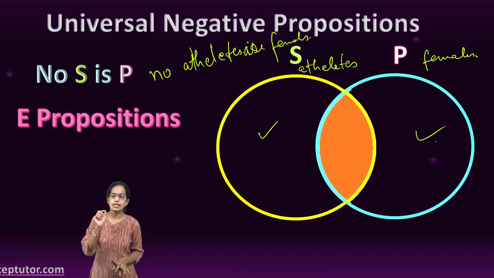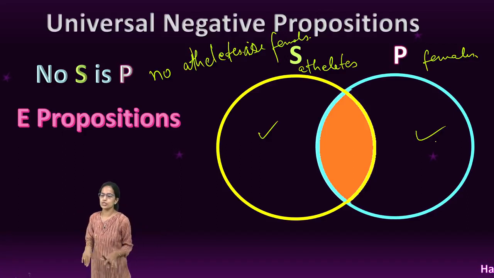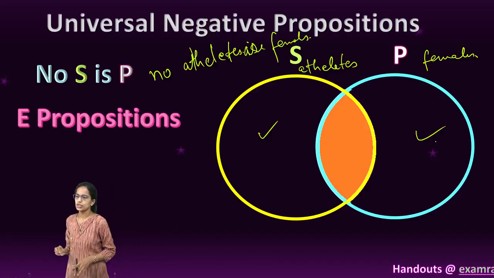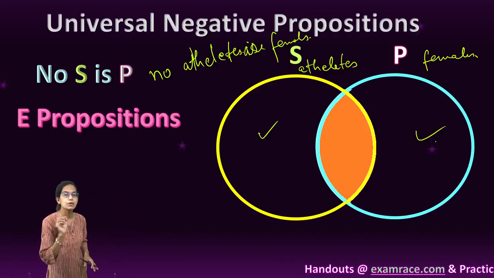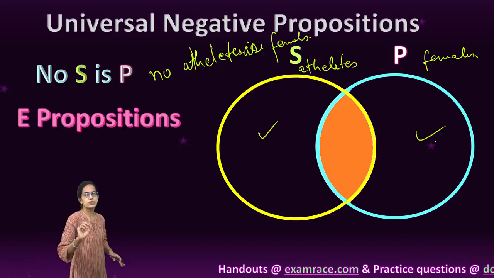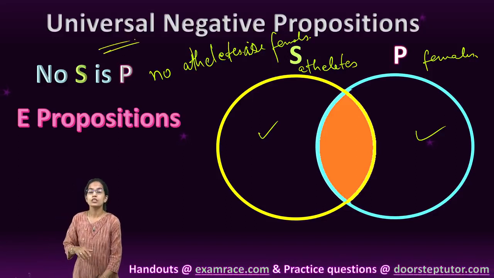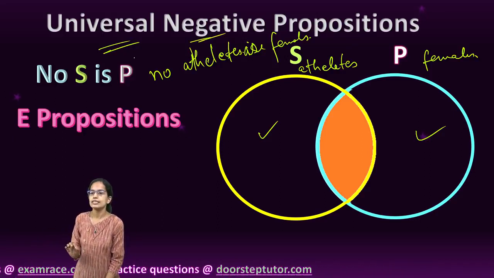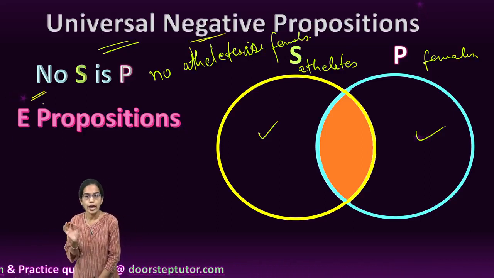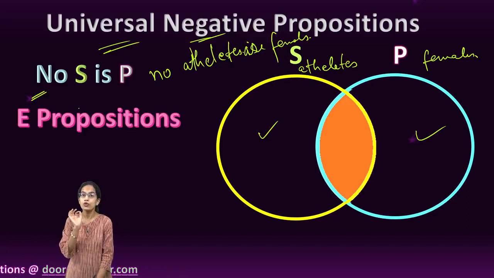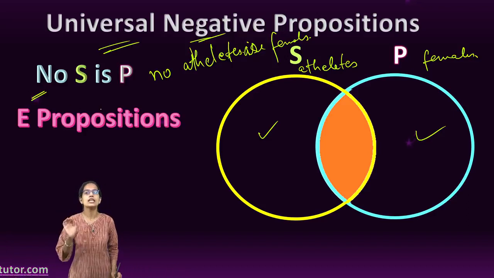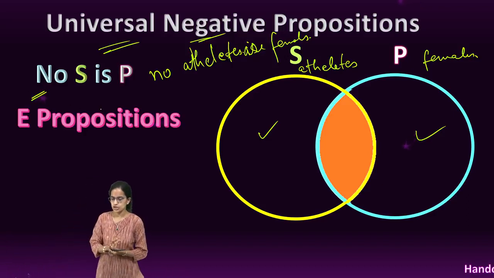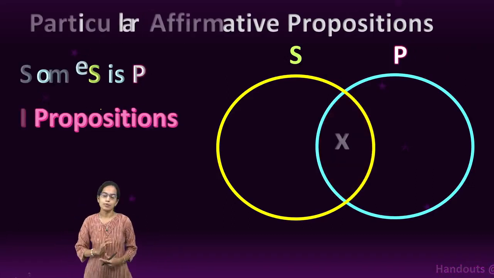As simple as that. So it is mutual exclusion, and this kind of preposition is known as E prepositions. So E prepositions is universal. It includes all. There is no some element here, and it is negative since it says no S is P. Very, very important. So these are known as E prepositions.